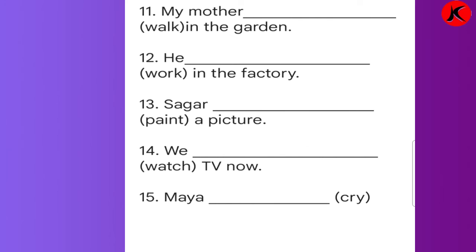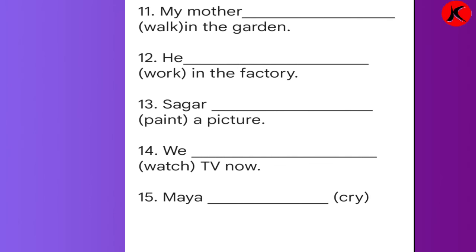Number 14, we dash watch TV now. So we is again a plural form. So what will you write? A-R-E. We are watching. W-A-T-C-H-I-N-G. We are watching TV now. Number 15, Maya dash cry. So what will you write? Maya is crying. C-R-Y-I-N-G. Maya is crying. So once again we will read all the sentences, children.